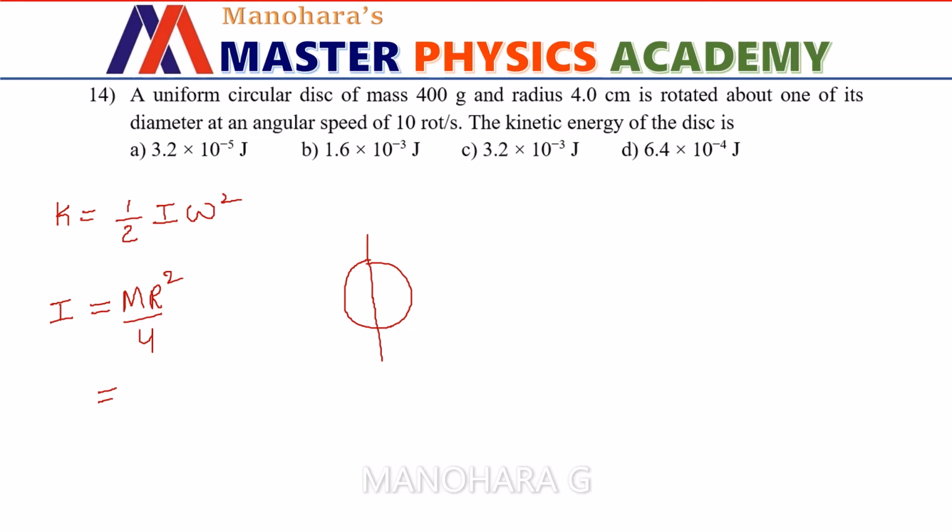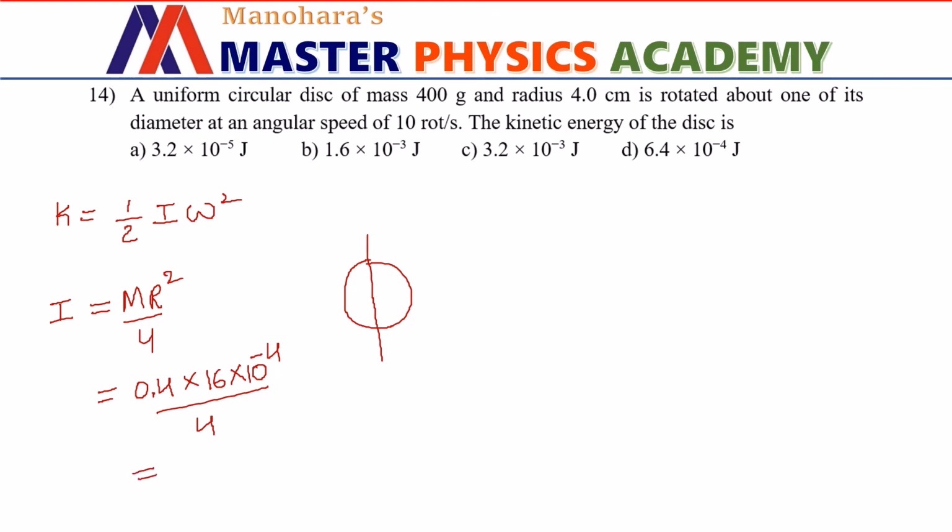M is given as 400 grams, which means 0.4 kg. R is given as 4 centimeter. 4 squared means it is 16. Centimeter squared means 10 power minus 2 into 10 to the power minus 2, that is 10 power minus 4 meter squared, divided by 4.